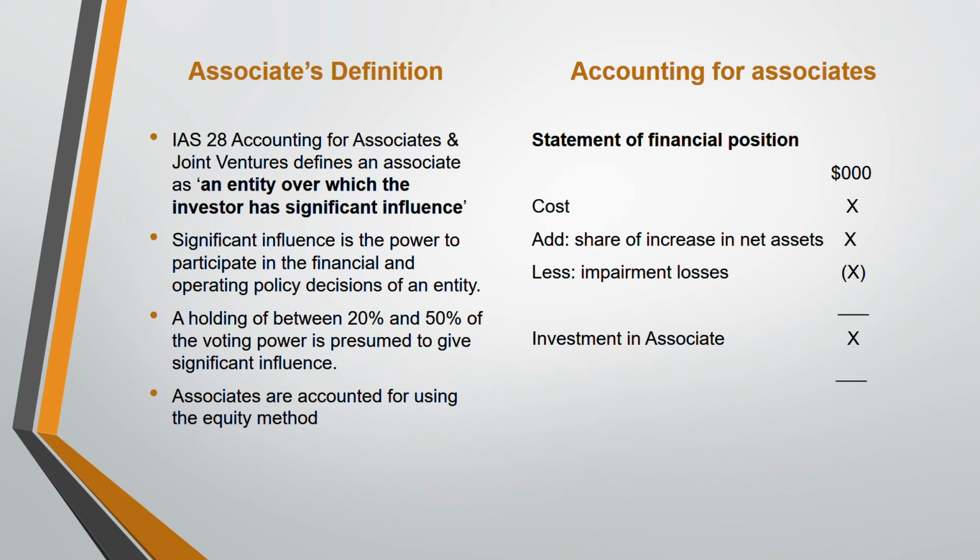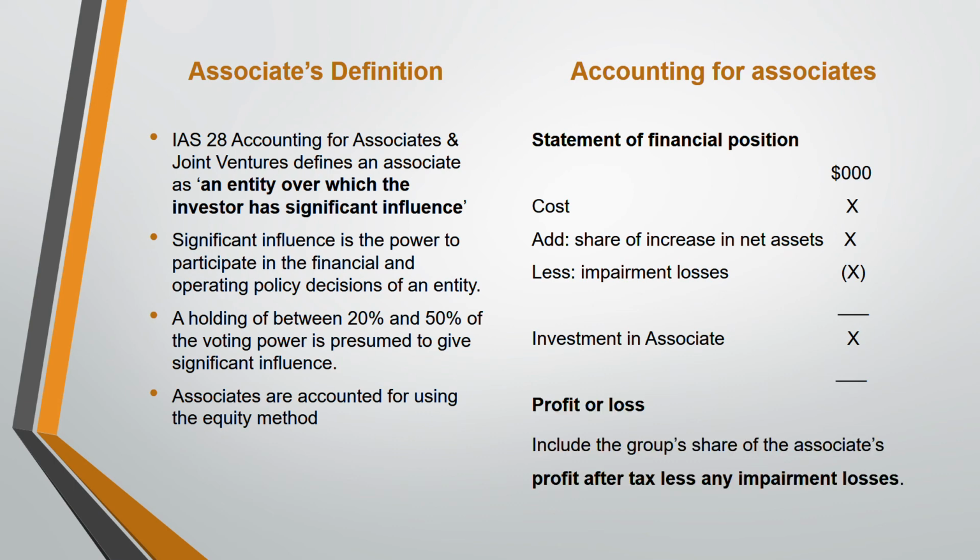Coming to the statement of profit and loss, what do you record? Only the group share of the associate's profit after tax, less any impairment loss if you have one. Group share means, let's say the group has 60%, so 60% of the associate's profit after tax you take in the group. In the profit and loss, you don't consolidate the associate's assets and liabilities line by line as you do for subsidiaries, but you take the group share of the associate's profit after tax. So these are the few things you have to know about associates.